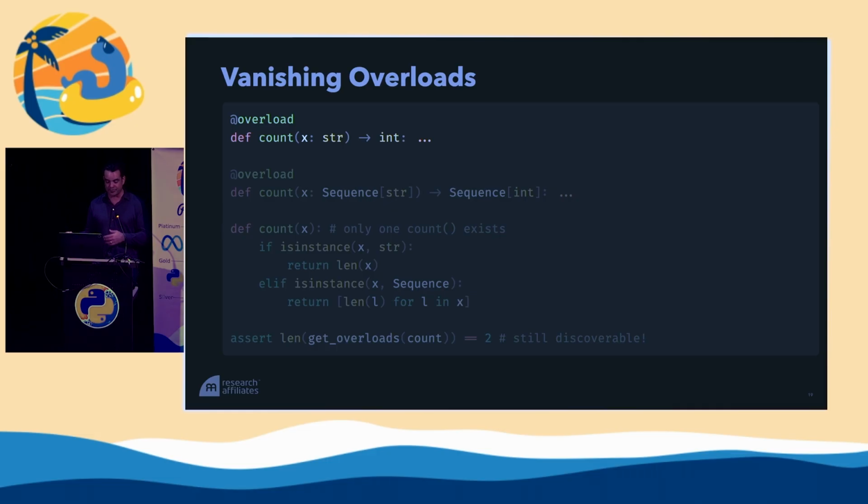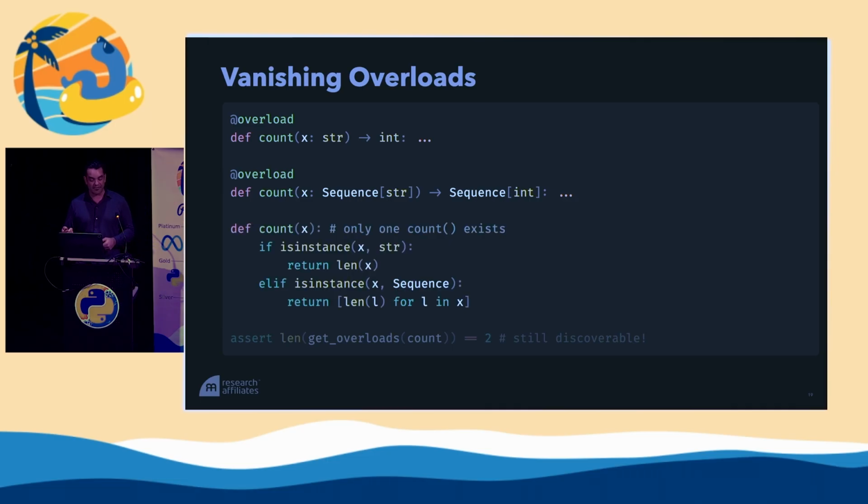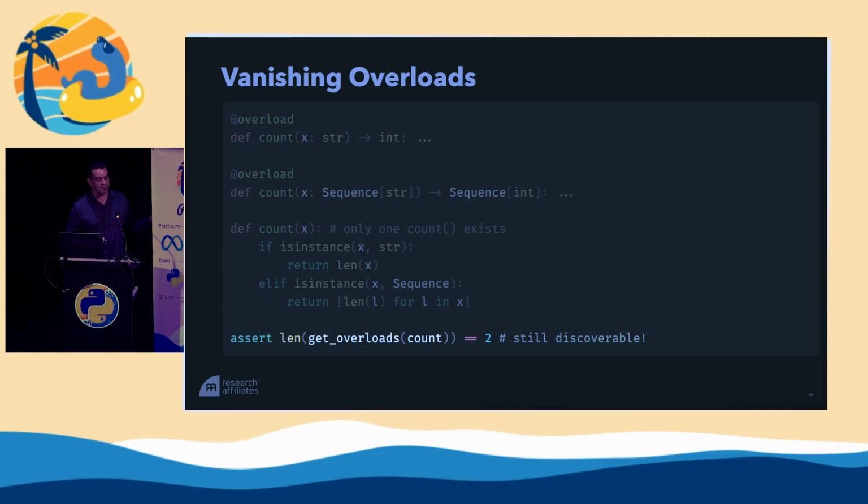Here we take in a string and return an integer. Here we take in a sequence of strings and return a sequence of integers. And finally, we define the real function. This is the only function that remains. We've stomped over those previous names, and only one count exists. Python does not have overloads, but we are telling the typing system that these are some typing patterns that might emerge from this interface. Now, just like we saw with final, we can get back to that information.